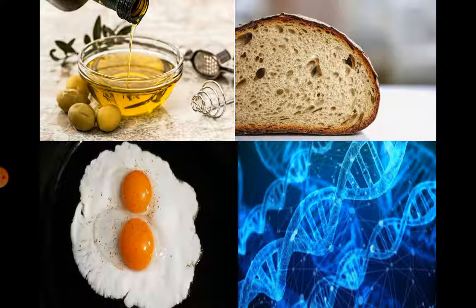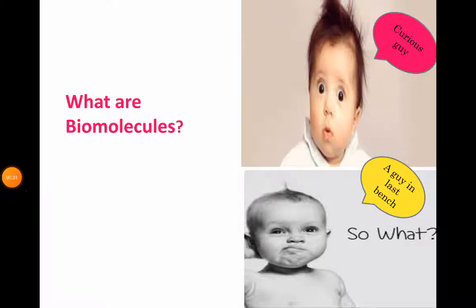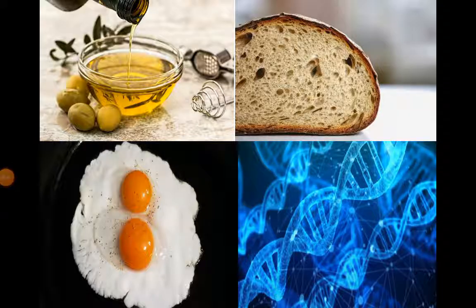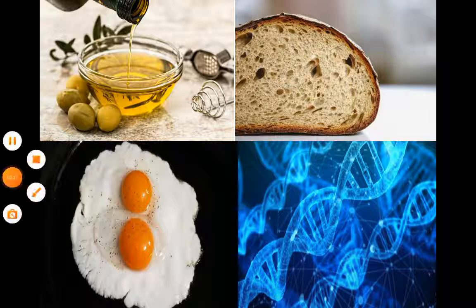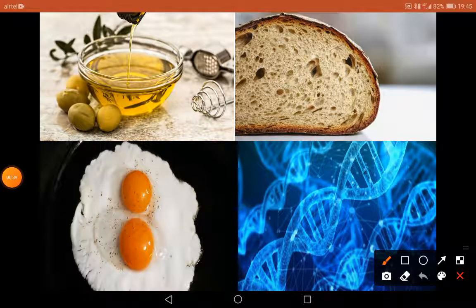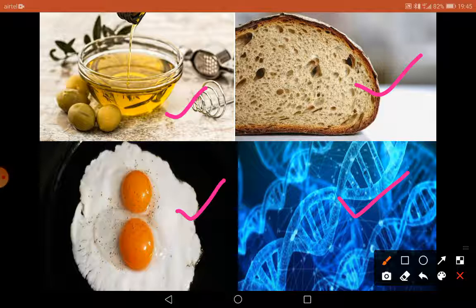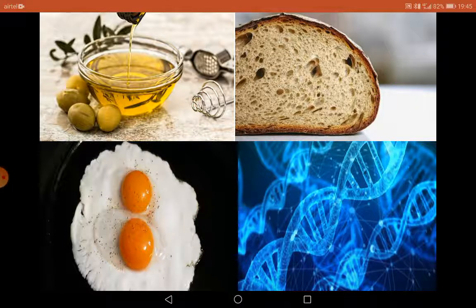So this is a graphical representation of what are biomolecules. So these are nucleic acids, and these are proteins and representative of proteins, and these are lipids, and these are a representative image of the carbohydrates, right?